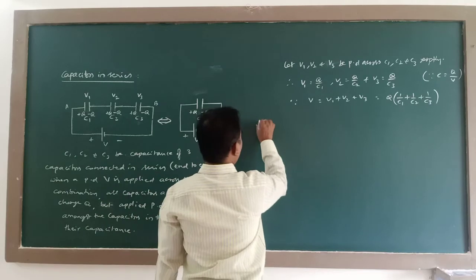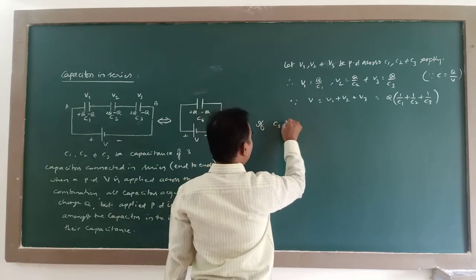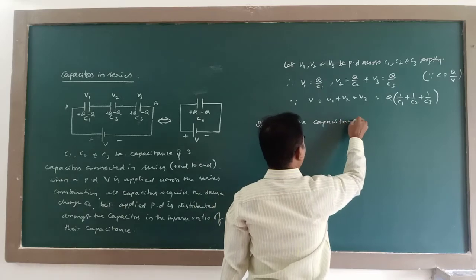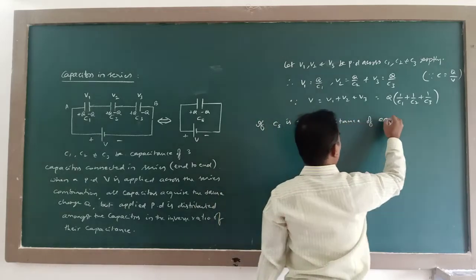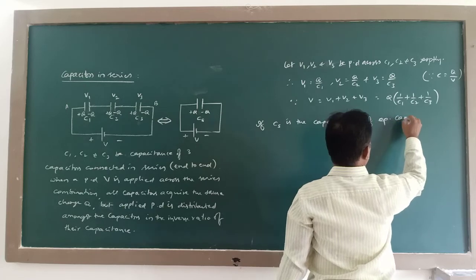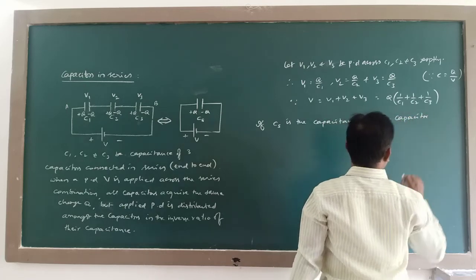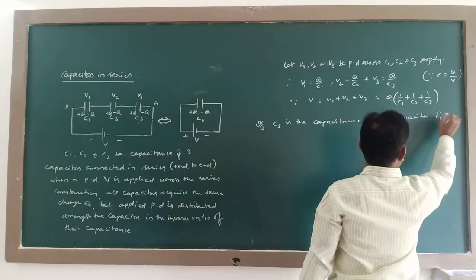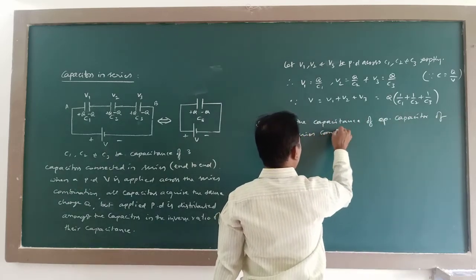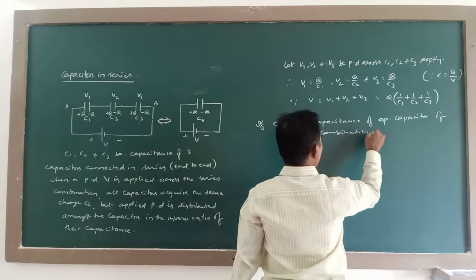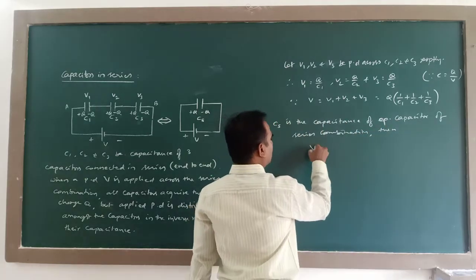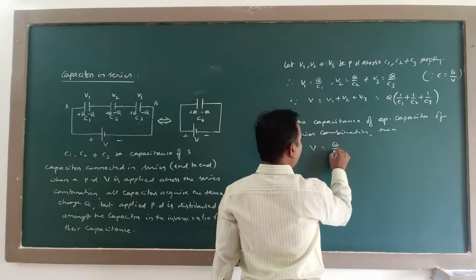So if Cs is the capacitance of the equivalent capacitor of the series combination, then this V becomes equal to Q divided by Cs.